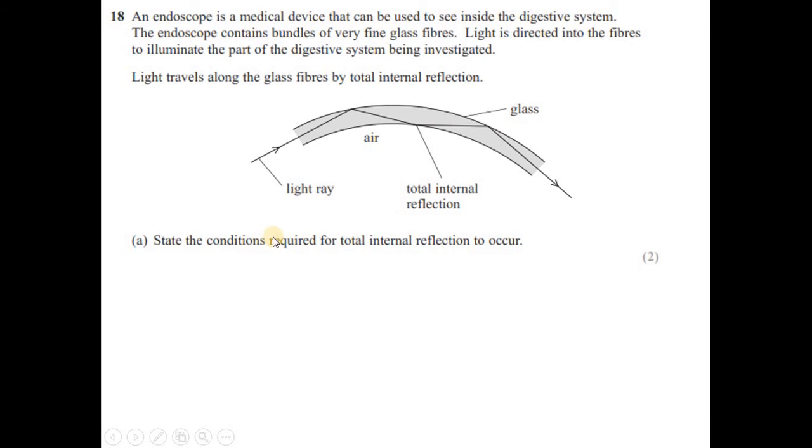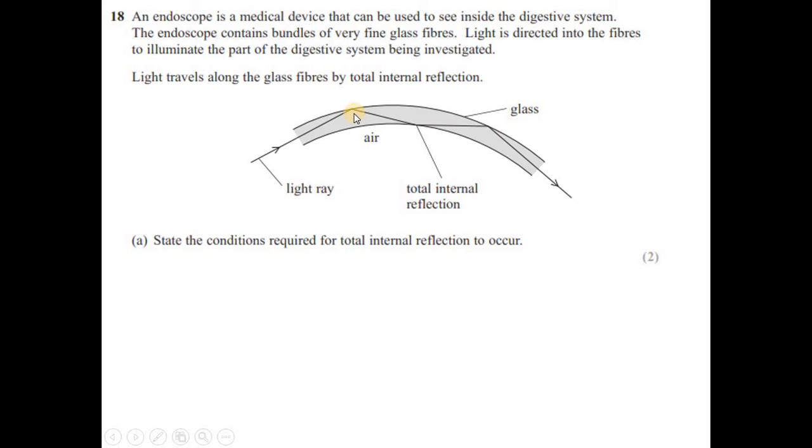Remember, a typical question regarding total internal reflection: the necessary condition. There are two necessary conditions. The light should enter from a dense medium to a rare medium, meaning the light must travel from a high refractive index medium and reach the boundary of a lower refractive index, or rare, medium.